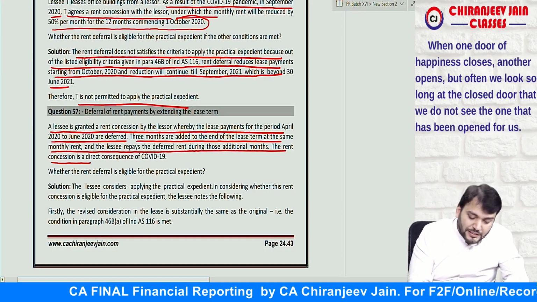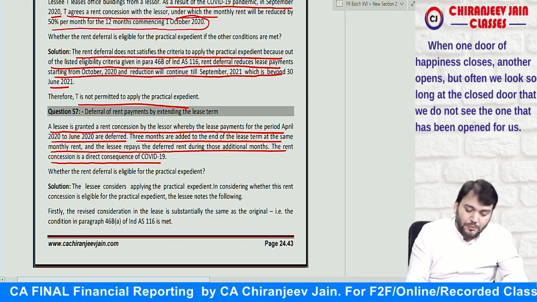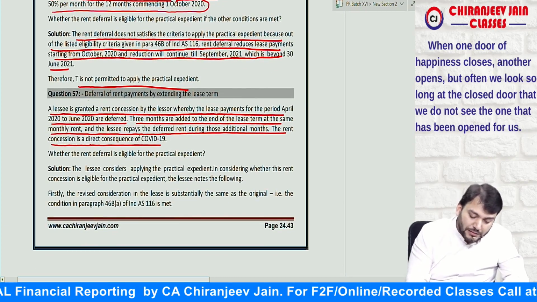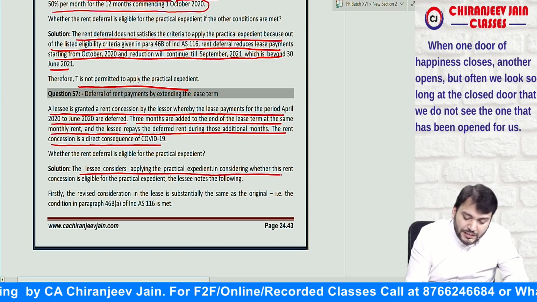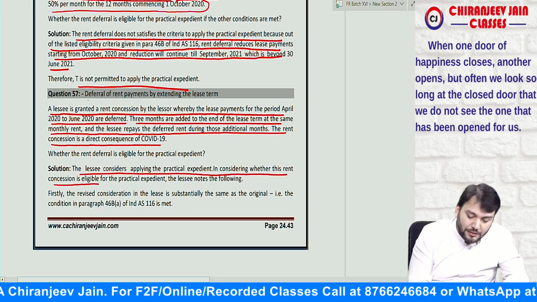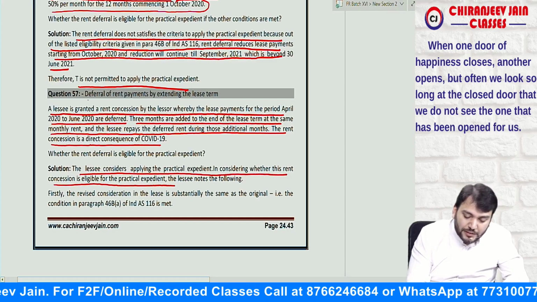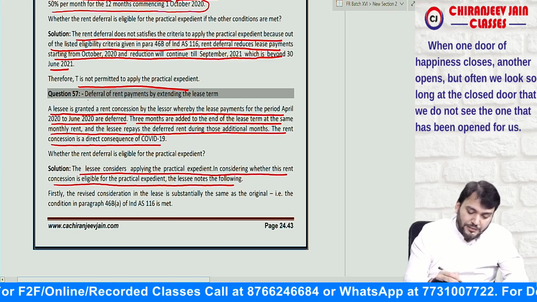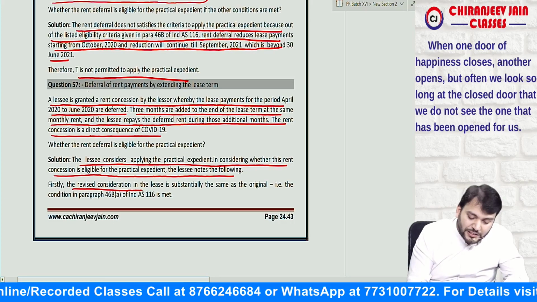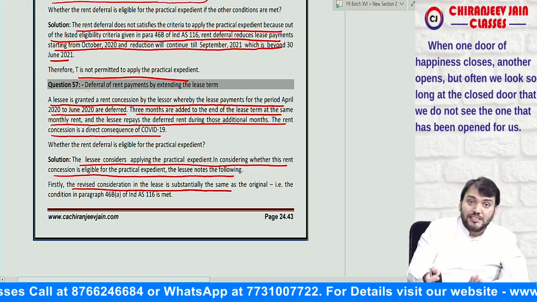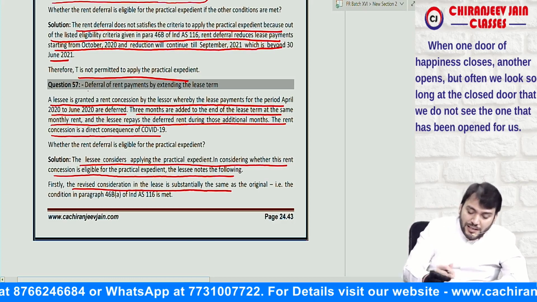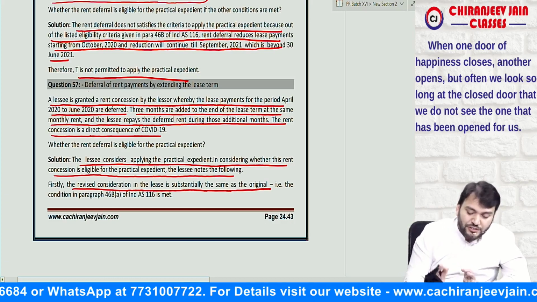The rent concession is a direct consequence of COVID-19. The lessee considers applying the practical expedient in considering whether this rent concession is eligible. For the practical expedient, the lessee notes the following. Firstly, the revised consideration in the lease is substantially the same or less than, can I say, the original consideration?